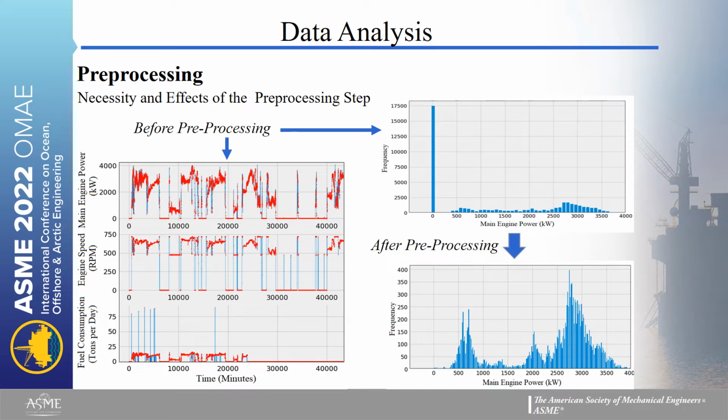And if we look at the right side of the slide, we can see about 17.5 thousand points have zero main engine power. We want to investigate the operating regions of the engine, so we have to remove the points associated with the time the engine was turned off. And if we remove those, we have purified data that can be fed into our algorithm.